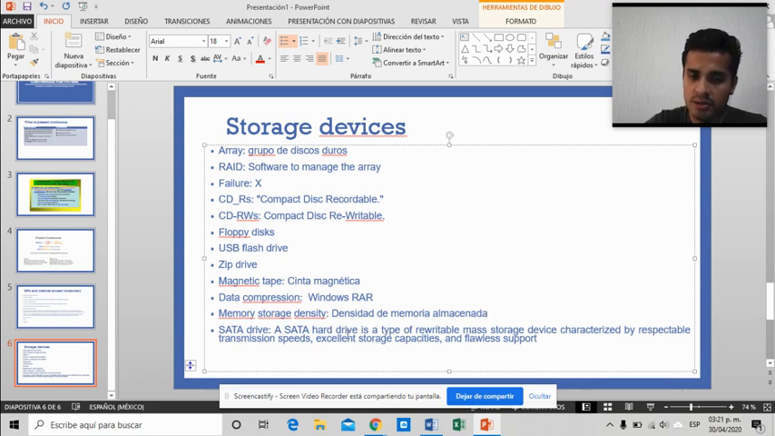And the SATA drive. A SATA drive is a type of rewritable mass storage device characterized by respectable transmission speeds, excellent storage capacities, and flawless support. The SATA drives are most commonly used in laptops, for example. So a SATA drive is just a type of hard drive. We have a lot of other hard drives, but the SATA is the one a lot of laptops or desktop computers use. Okay, so basically that's it.